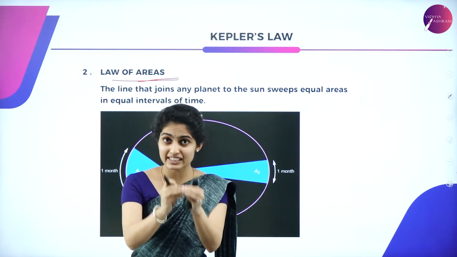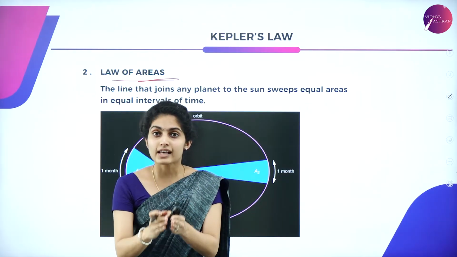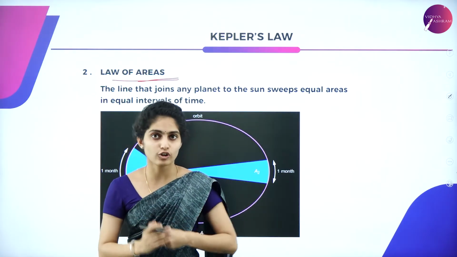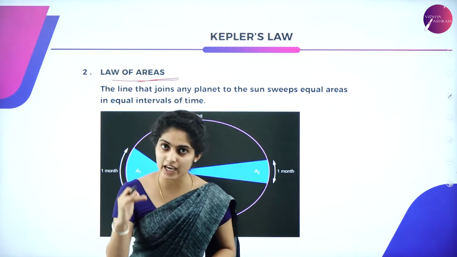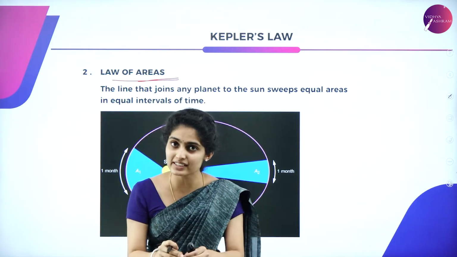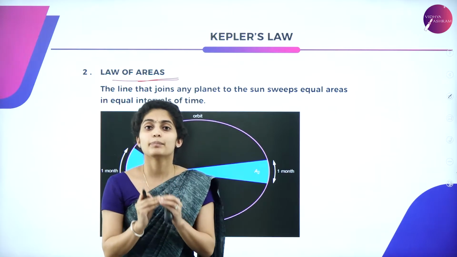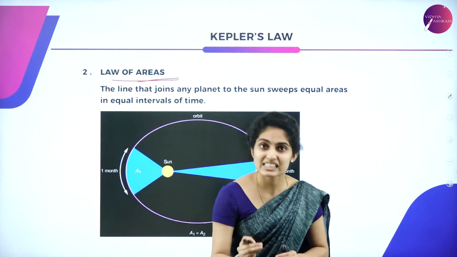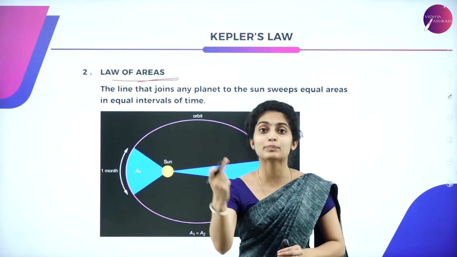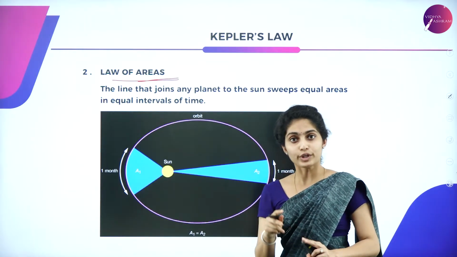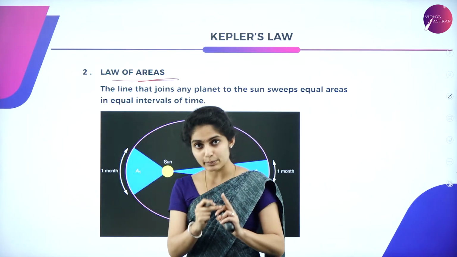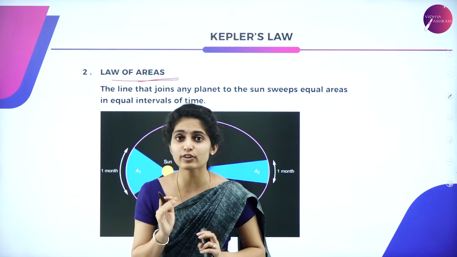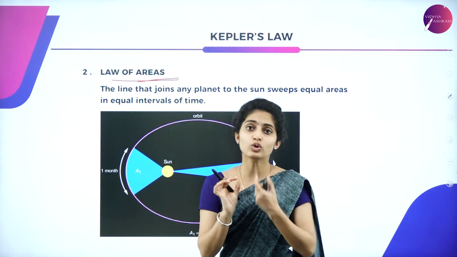Only if the sun is at a focus do we get R1 plus R2 equal to the other set of position vectors, R1 dash plus R2 dash. Only if that is the case can we say that the planets revolve around the sun, which is at a focus, in elliptical orbit. So there are two important phrases, elliptical orbit as well as sun at focus.